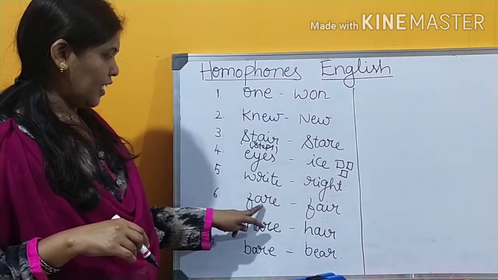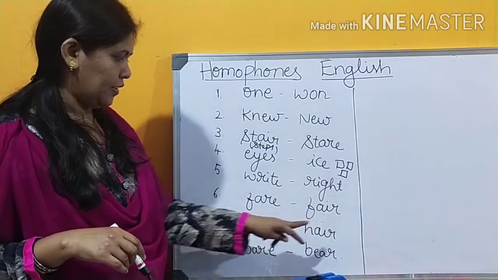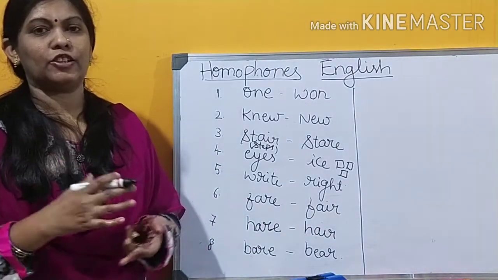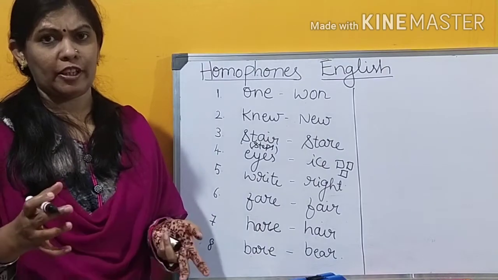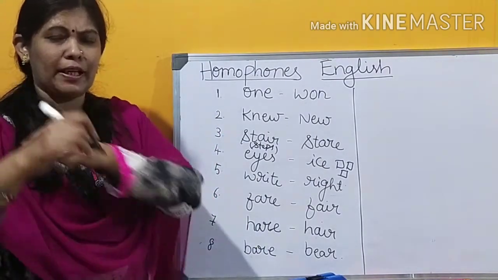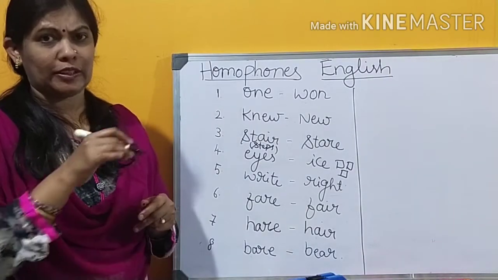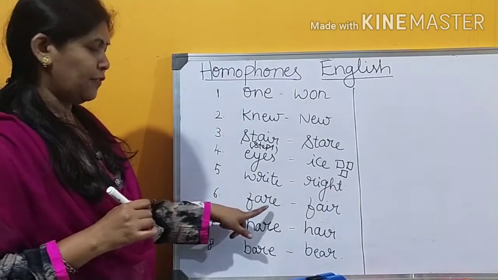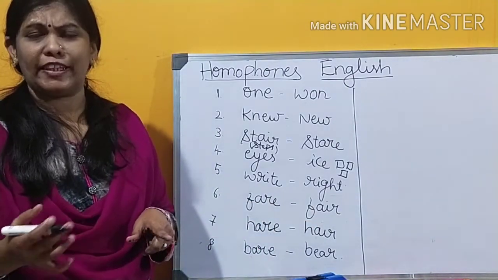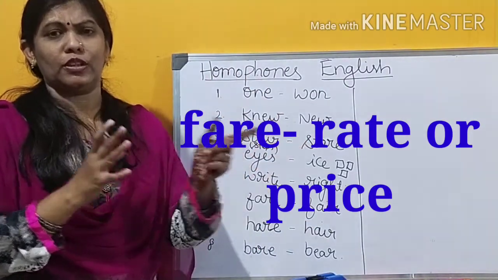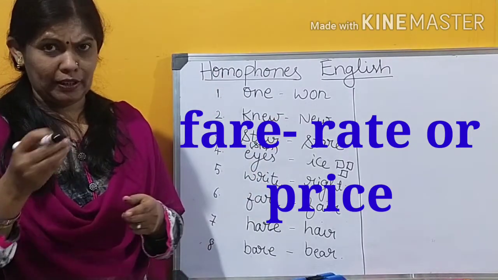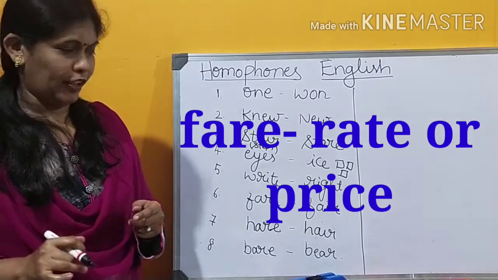Coming to the sixth one, fair and fare. This fare is the rate or the price of the goods. Whatever it may be, a pen, a blackboard or a fan, some price will be marked, no, 200 rupees, 300 rupees. Or the fare of the train journey from Tumkur to Bangalore. The fare of the bus journey from Tumkur to Bangalore. We have to pay something, no, that is fare.